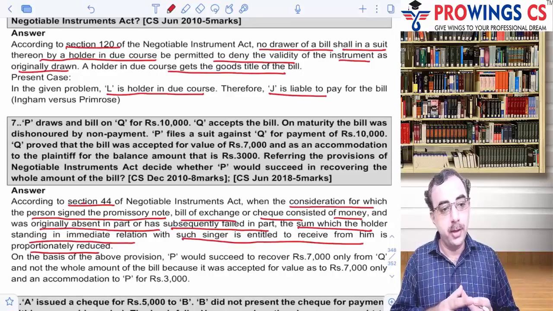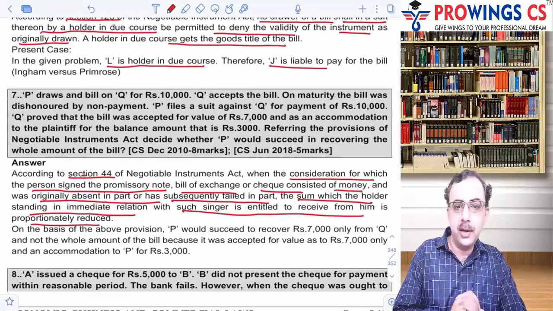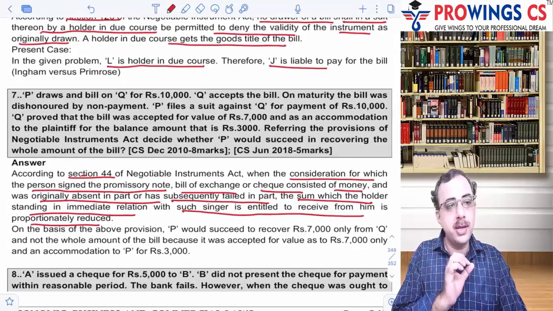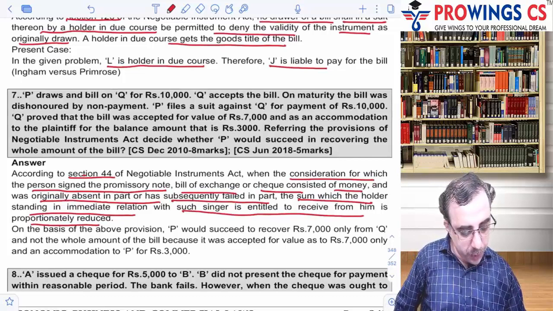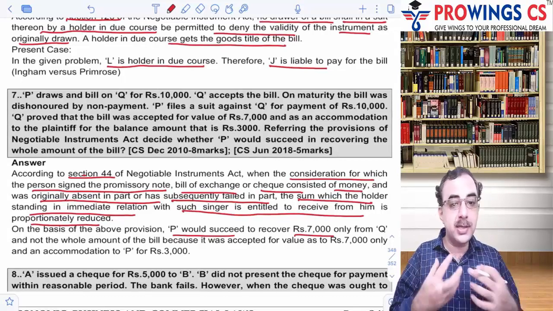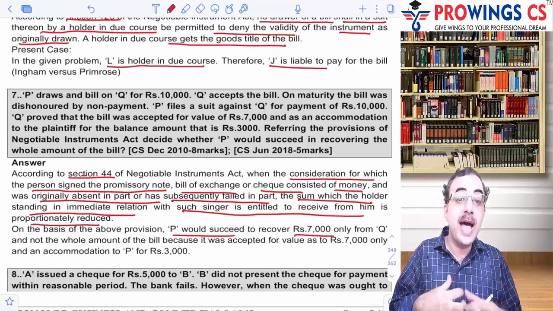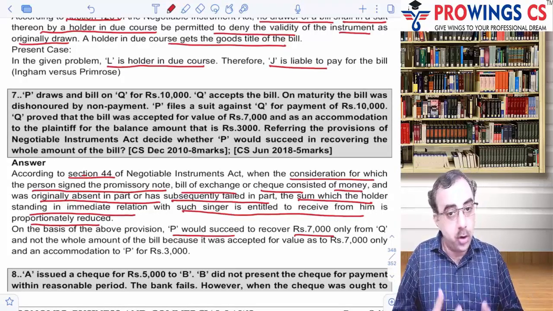ये बोला गया. So in this case, जैसे इस केस में दिया गया है कि बिल भले ही 10,000 का था, लेकिन actual intention बिल का 10,000 का नहीं था. So on the basis of the above, P would succeed in recovering only 7,000 because signer के साथ की आपकी शेयर की भी liability कितनी थी? 7,000. 3,000 was actually an accommodation bill, not an actual bill.